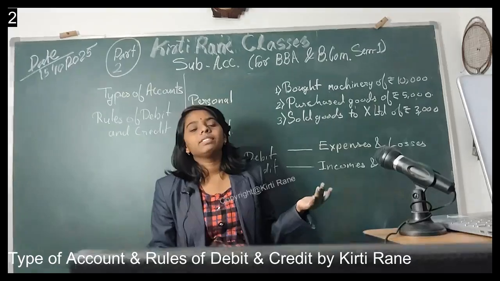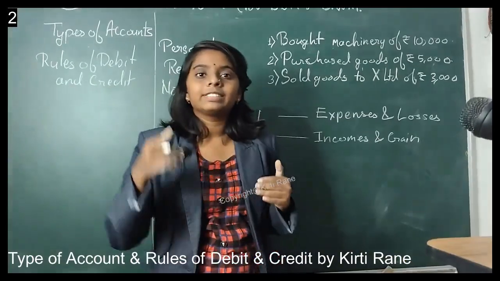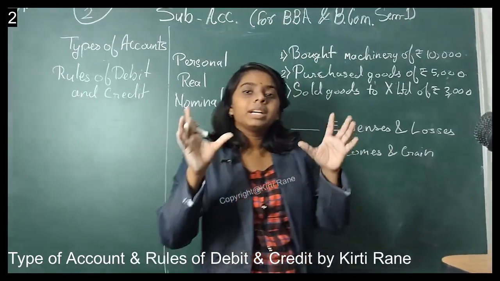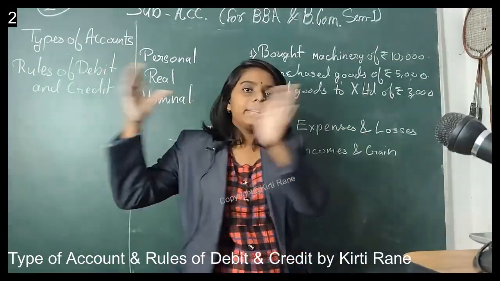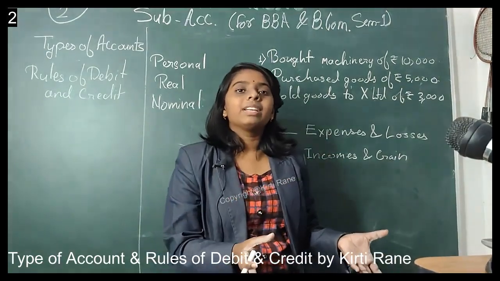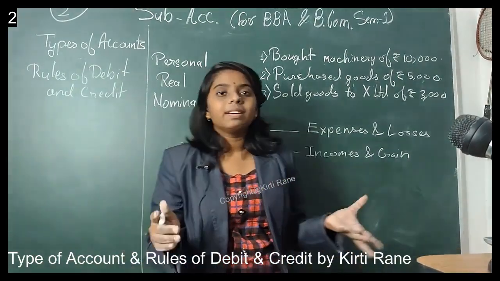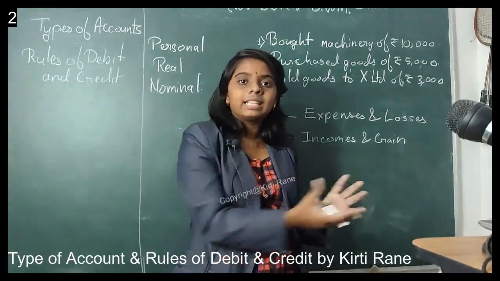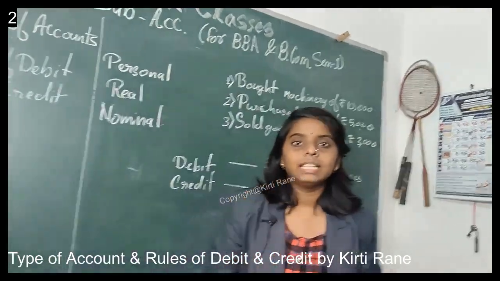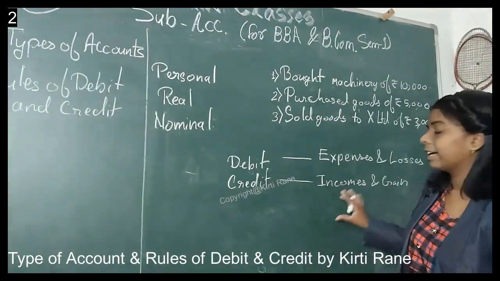Let's say we have received an interest on something. So we have received interest, that's why cash is coming inside the business as we have received it. So cash is coming in. So we will debit the cash account and credit the interest account, right? So the interest account in this situation is an income or a profit for the business. That's why, according to it, we can see that it is being credited, therefore credit all incomes and gains. So this way we can say the third rule of debit and credit is debit all expenses and losses and credit all incomes and gains.